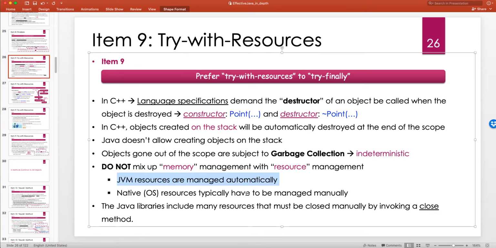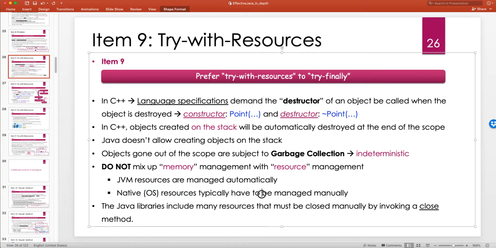JVM resources are managed automatically. When we say resources, for example, if you use any of the core JDK libraries like file streams, these are already implemented in the back end of the JVM, so they automatically know how to manage it. But sometimes you, as a developer, are writing a library to talk to a USB port, GPIB port, etc. You have to do some sort of hardware access, and in order to do that, you have to go through the operating system, doing system or kernel calls, which means you have to ask the operating system to give you some native resources, right?